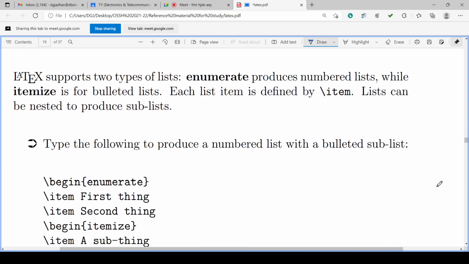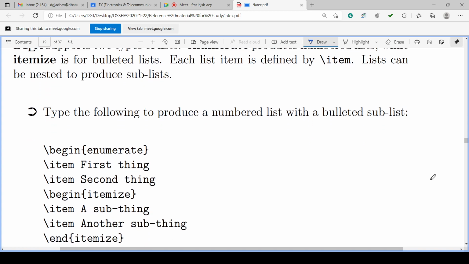Then we can prepare lists. In Word we call them bullets. There are two types of bullets: one is with symbols, the other is with numbers or alphabets, like A, B, C, D or 1, 2, 3, 4. The numbers may be Arabic or Roman likewise. So these are the different facilities.